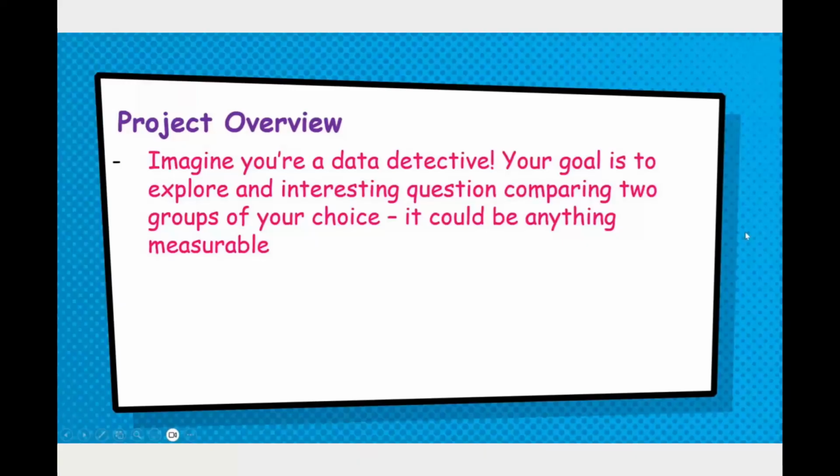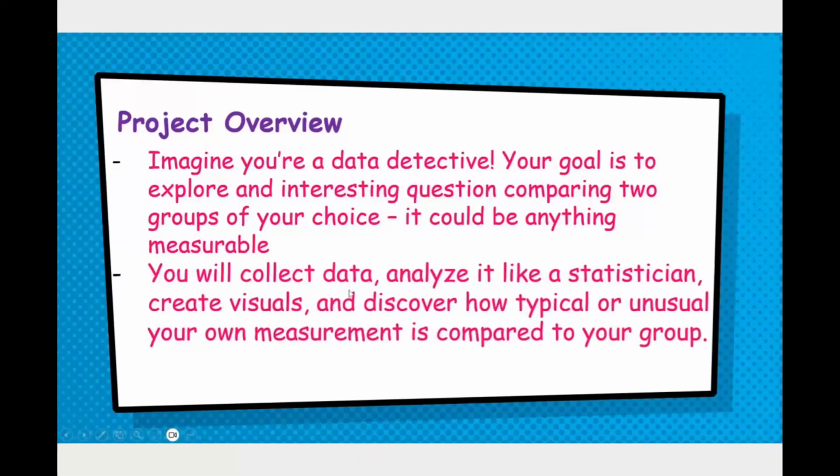So we're going to start off by just imagining that you're a data detective and your goal is to explore an interesting question comparing two groups of your choice. It could be anything measurable. So this sounds kind of like last unit, where you were to come up with a question and you're comparing two groups, only those two things happened to be not measurable, but like my example in class, my two groups were boys and girls, and the variable we were looking at was favorite colors. So this is different, meaning our answers are not going to be words, so to speak. They're going to be numbers.